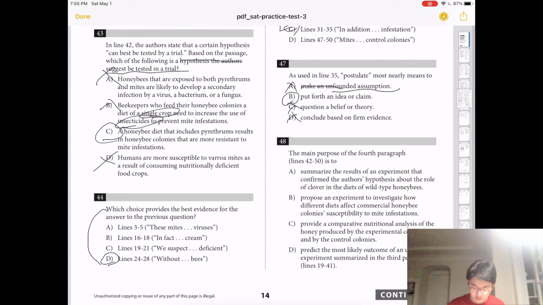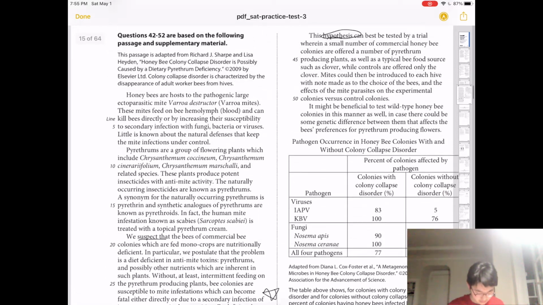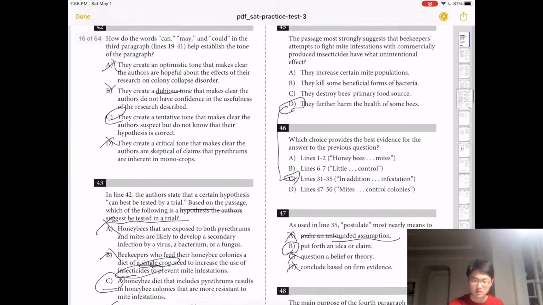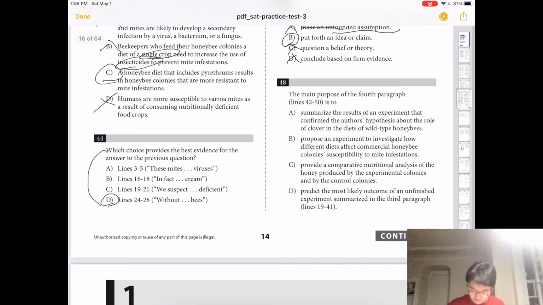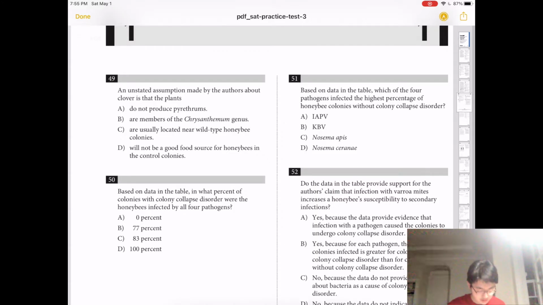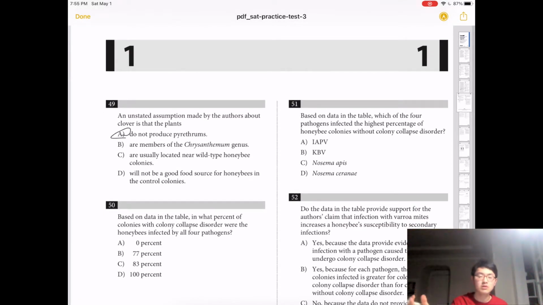Number 48, the main purpose of the fourth paragraph is to. I think this part just talks about how the hypothesis can be tested, like what the experiment is going to look like. There hasn't been an experiment yet, so it's a proposed experiment. That's why this one's correct. Number 49, an unstated assumption made by the authors about clover is that the plants do not produce. Yeah, because the author's like, oh, we can either give them clover or we can give them something that does produce this thing.